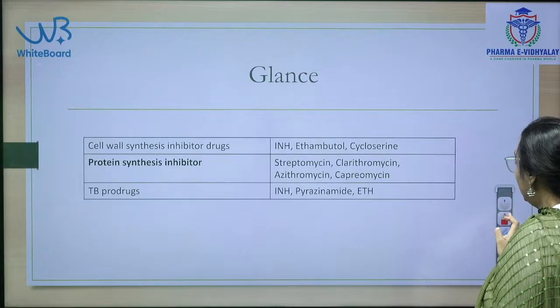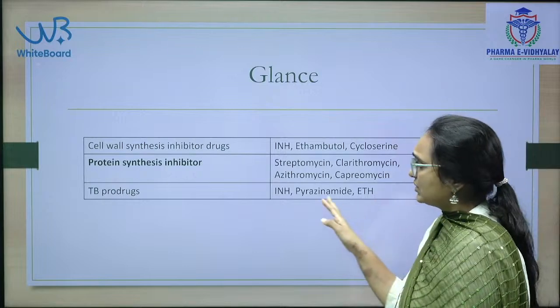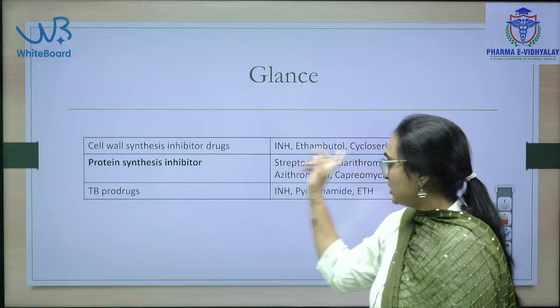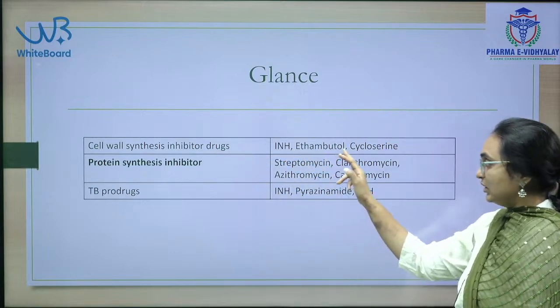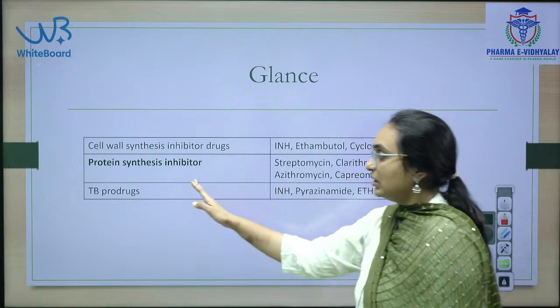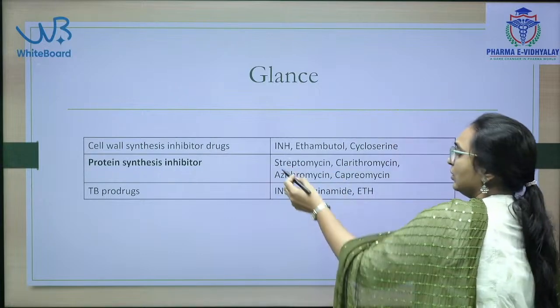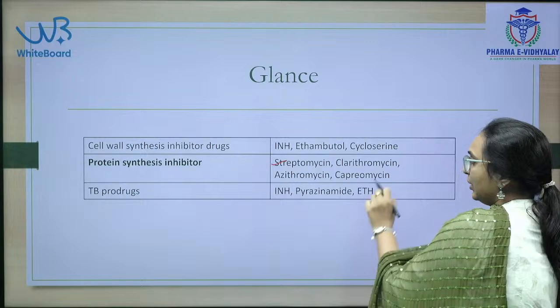And one more quick glance at these drugs. Which drugs are cell wall synthesis inhibitors? Just now we discussed isoniazid, ethambutol and cycloserine. Which drugs are protein synthesis inhibitors? Aminoglycosides and a cyclic peptide.